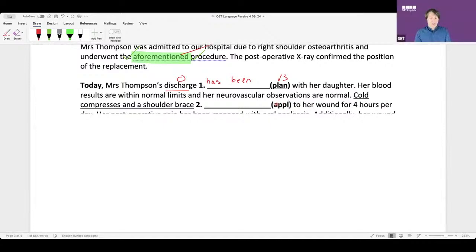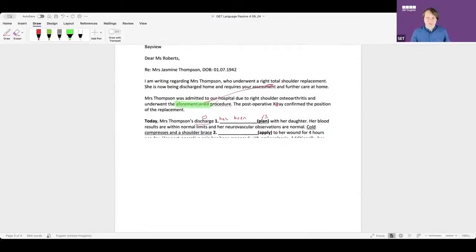Yeah. Applied? Yeah, okay. Go to the chat box. Write me a sentence, okay? Again, this is a finished action. We're telling the reader, like, we've finished all these things. We have finished all these things. She is ready. Consequence, she is ready for discharge, okay? So write me in the chat, if you can, please.